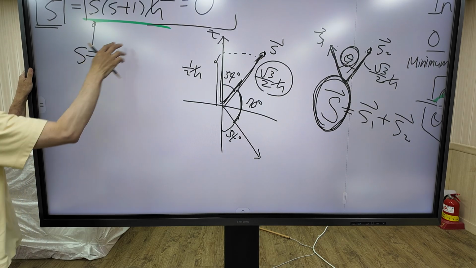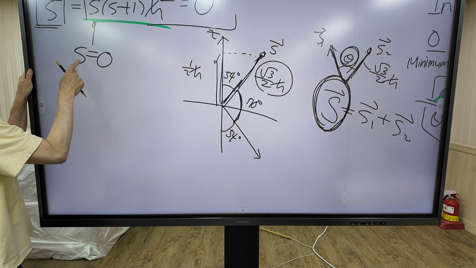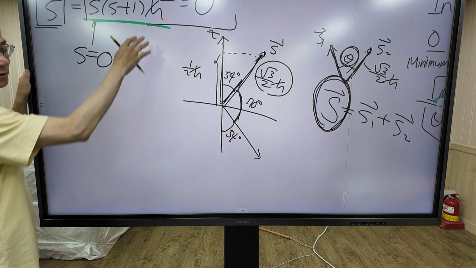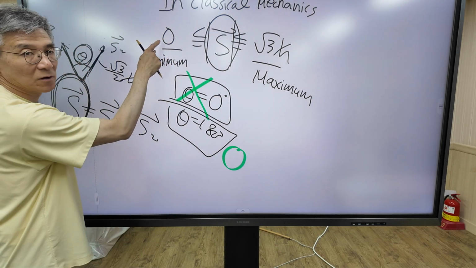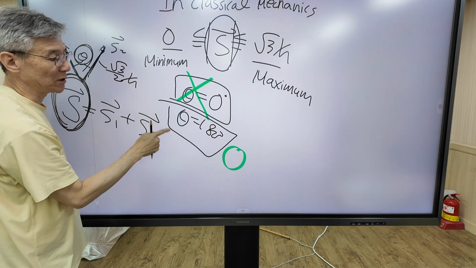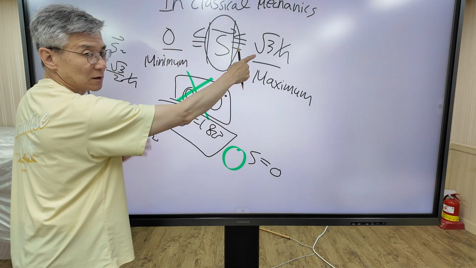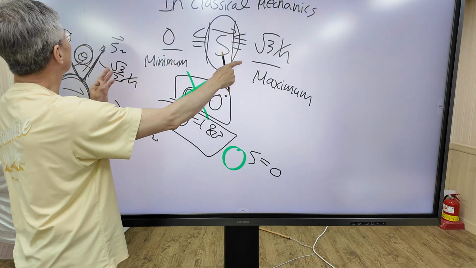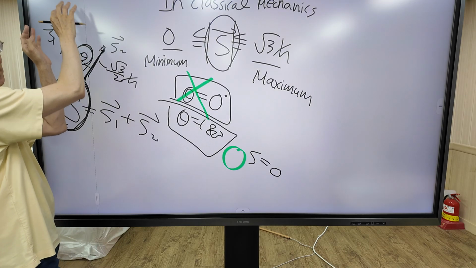So this magnitude is okay, because when s equals 0, the magnitude satisfies this equation. But this magnitude is not okay. This is impossible in quantum mechanics because we cannot find a quantum number s which satisfies this equation.